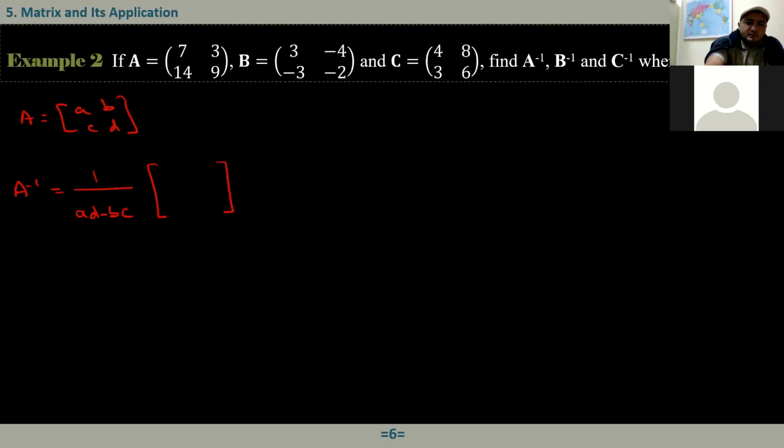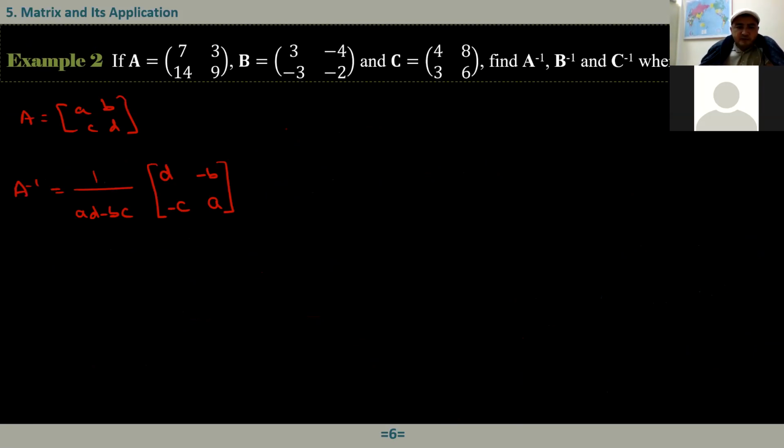Of course, if you don't practice, you may forget this. Here we have D, here we have A. These are interchanging, and here we are multiplied by -1. So here we have minus B, and here we have minus C. Okay, that's how we find the inverse.